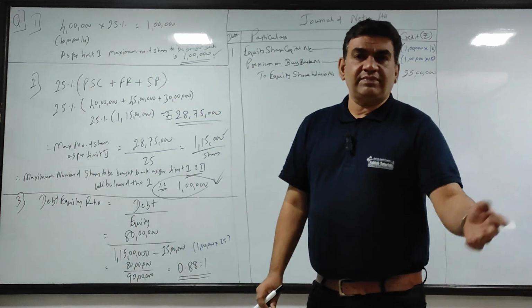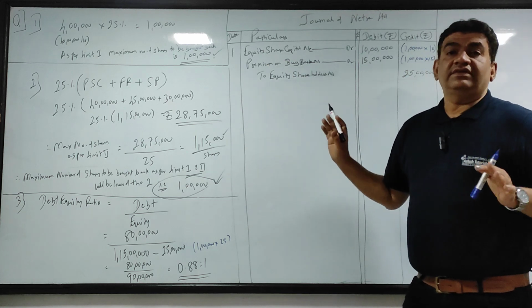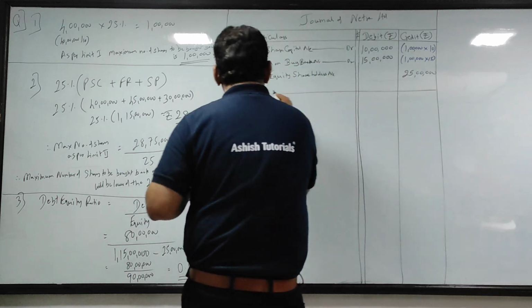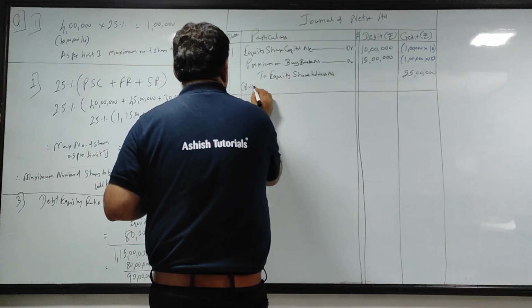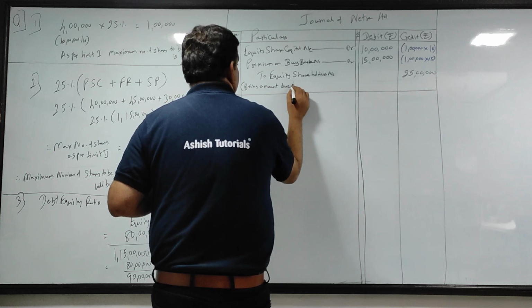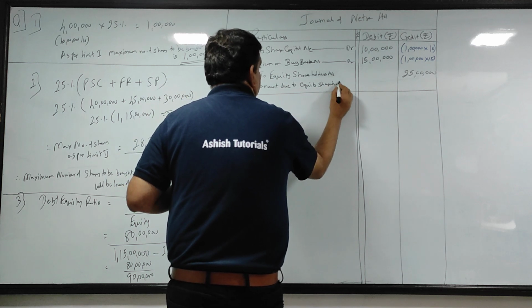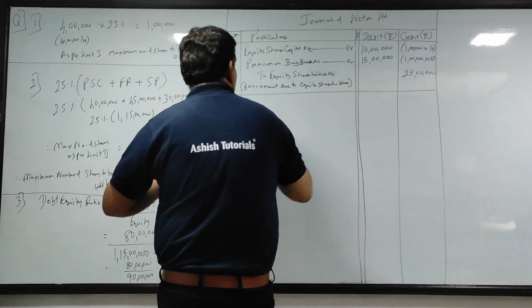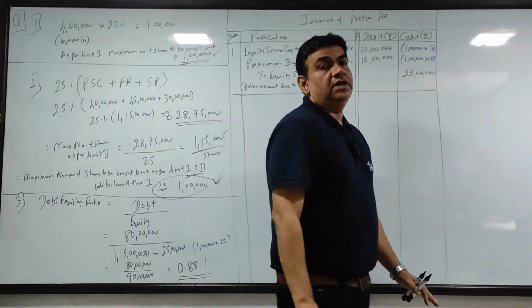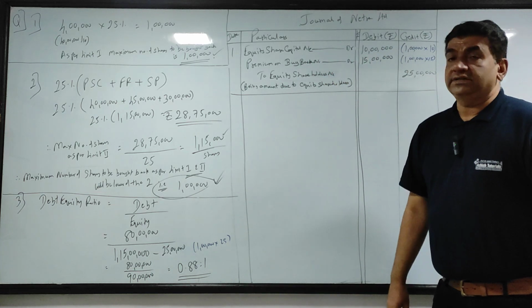Remember SYBAF, SYBCOM. Same journal entry for preference shares, but instead of equity, preference share. Narration: being amount due to equity shareholders.